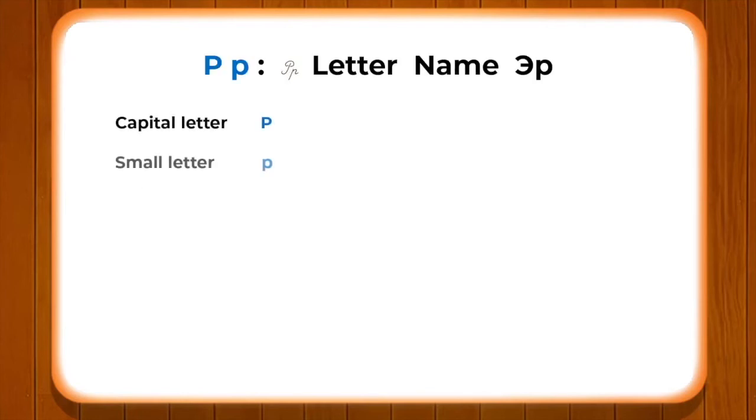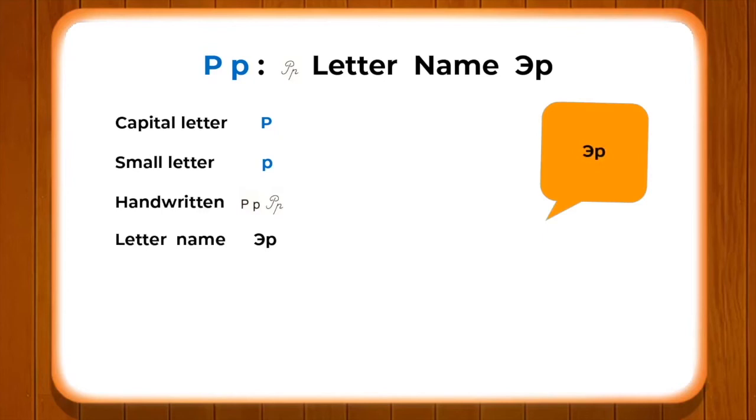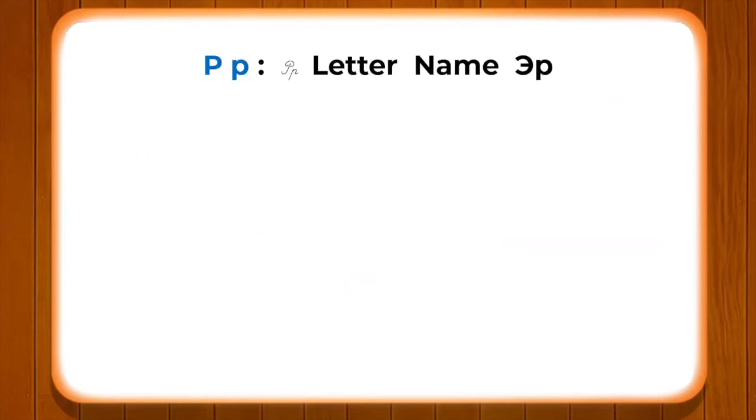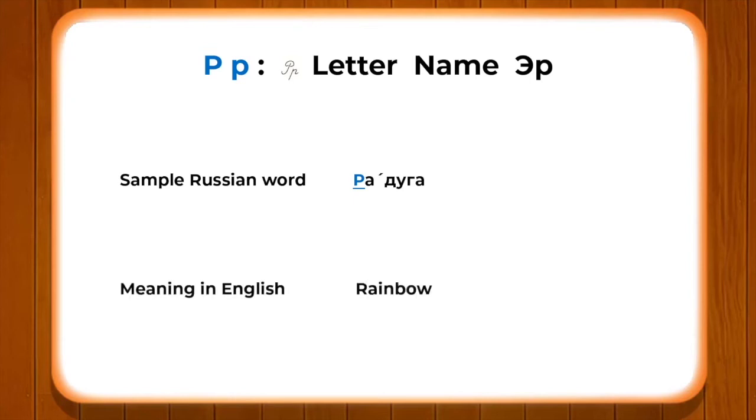Alright, now let's go to the next letter. The letter is R. R. Like in the English word, R in run. Run. And a sample Russian word which we have used so that you understand it properly is Raduga. Raduga, which means rainbow.